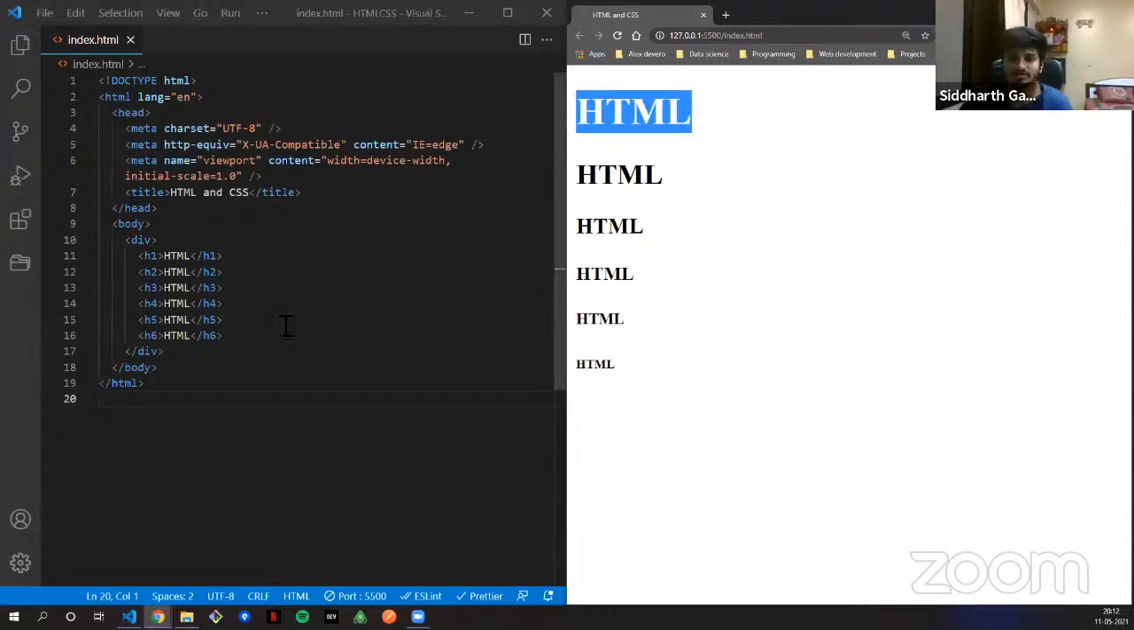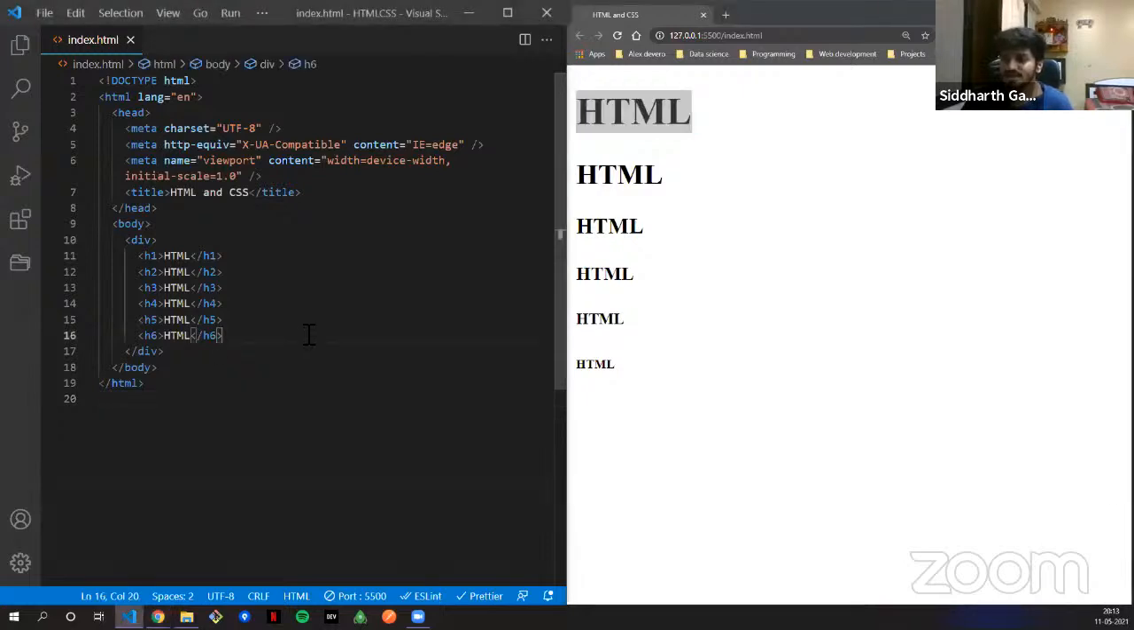Now when will you use this? It's a heading tag, it goes by the name. You have various headings on a page. You have about us, you have contact us, so there you can use your heading.